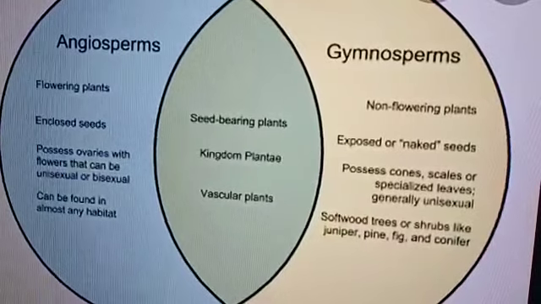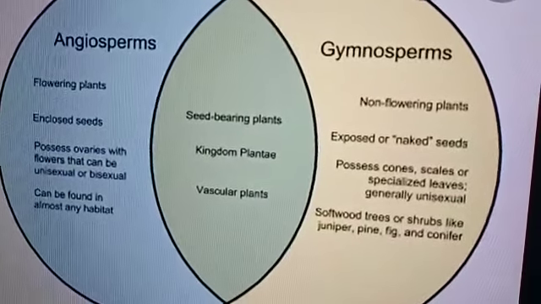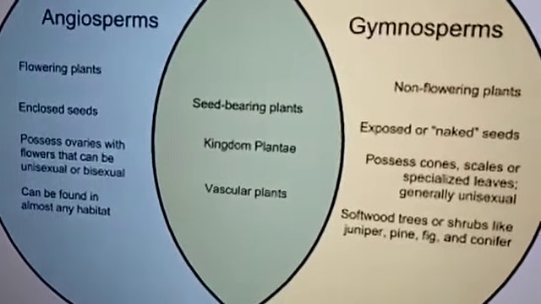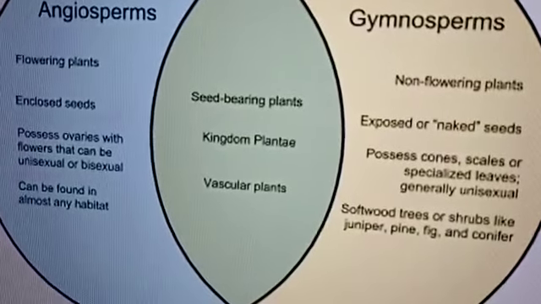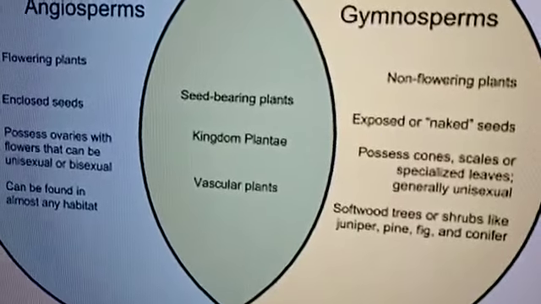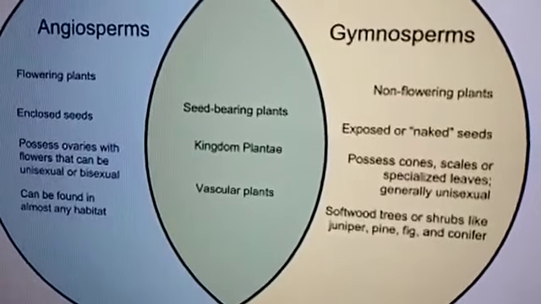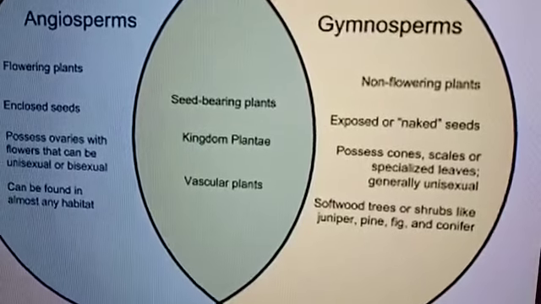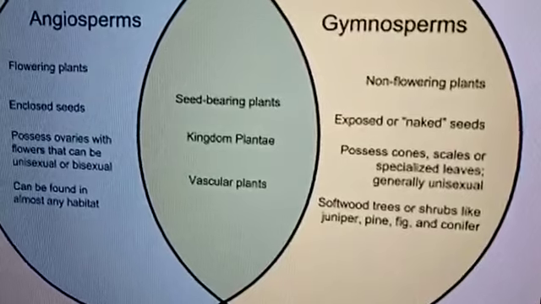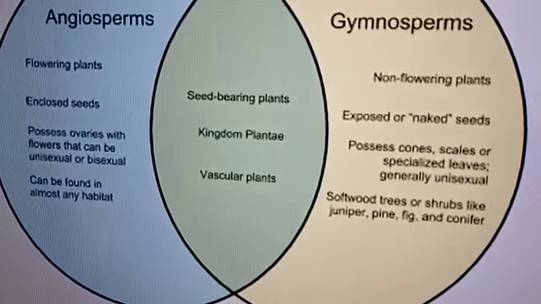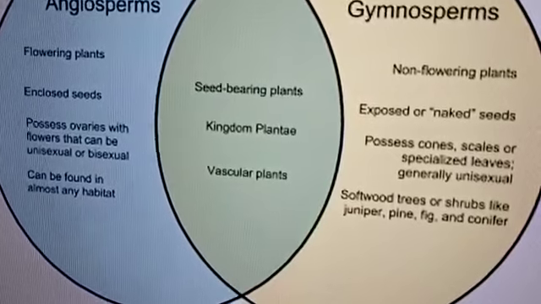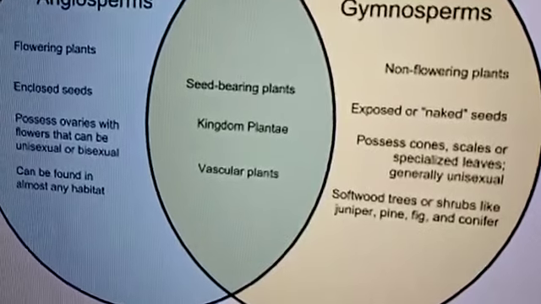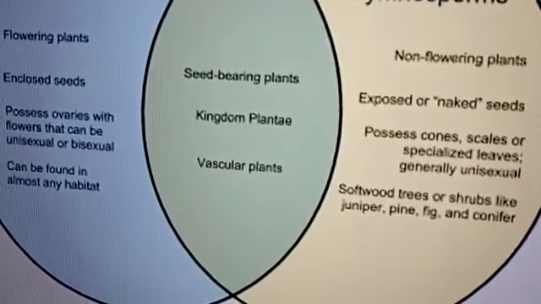Here you can see some comparisons between angiosperms and gymnosperms. Angiosperms are flowering plants, gymnosperms are non-flowering plants. In angiosperms, seeds are enclosed. In gymnosperms, seeds are exposed or naked. Angiosperms possess ovaries, and their flowers can be unisexual or bisexual. Gymnosperms possess cones, scales or specialized leaves, and generally they are unisexual. Angiosperms can be found in almost all land habitats. Gymnosperms are softwood trees and shrubs like pine, cycas, conifers.